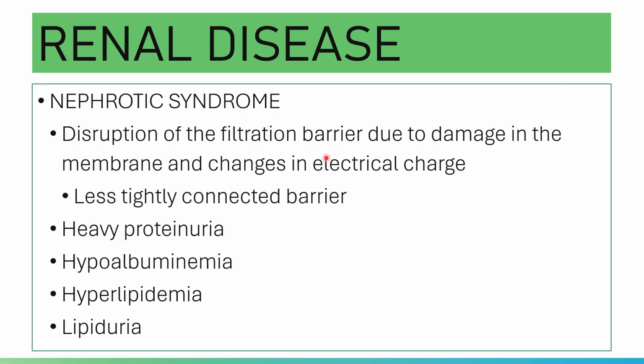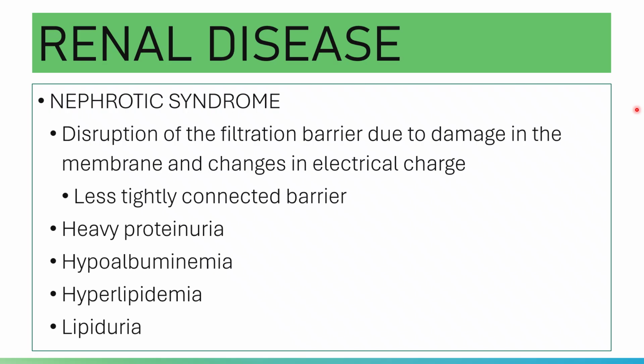Nephrotic syndrome shows heavy proteinuria of greater than 3.5 grams per day, or greater than 4 grams per day. Not milligrams, it's grams per day.